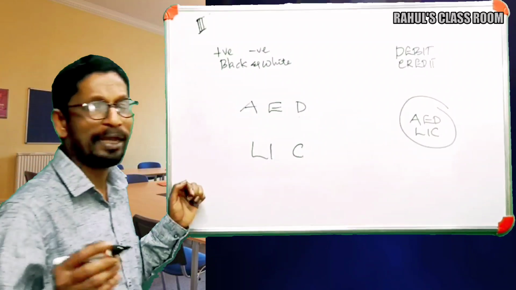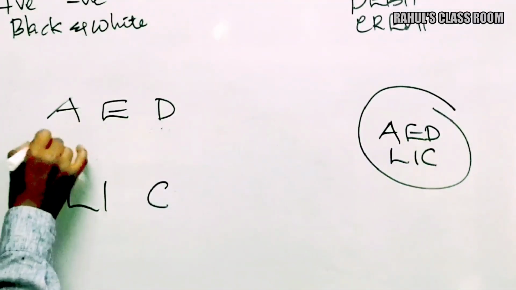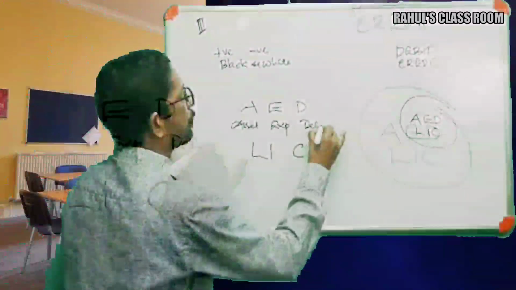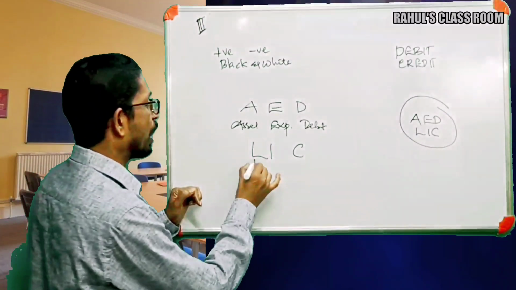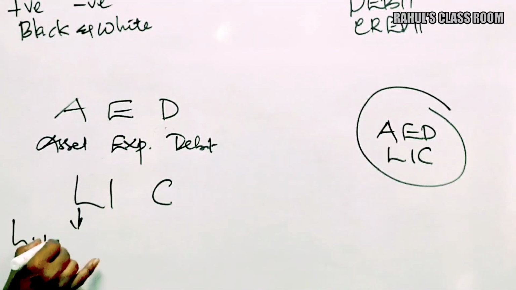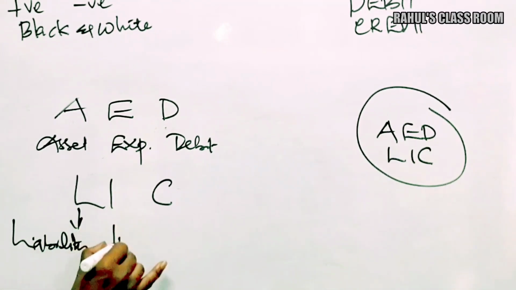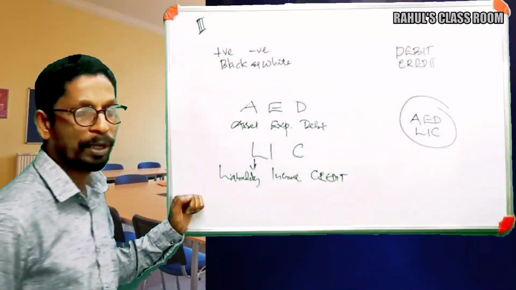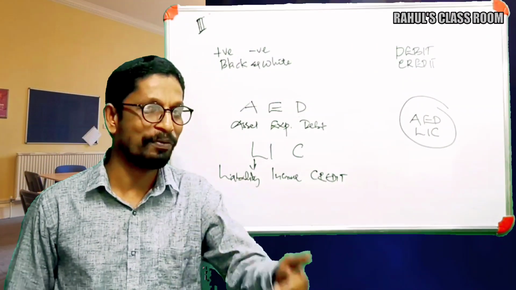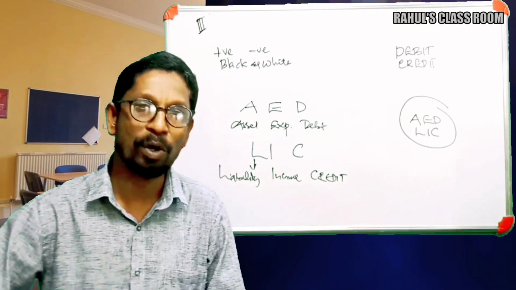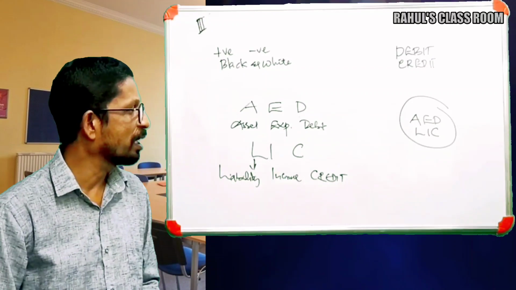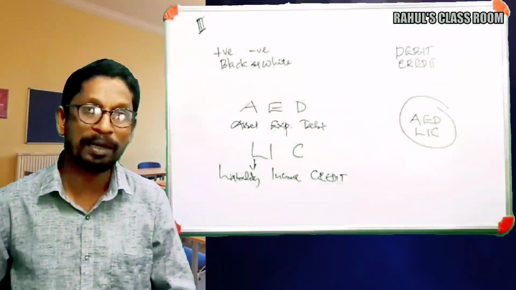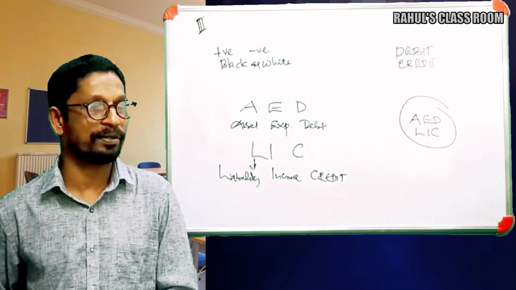Okay. Here the term AED: A for asset, E for expense, and D for debit. Similarly, L for liability, I for income, and C for credit. So AED, previously we said Arab Emirate dirhams, is now converted into our language. A for asset, E for expense, D for debit. Then again LIC: L for liability, I for income, and C for credit.